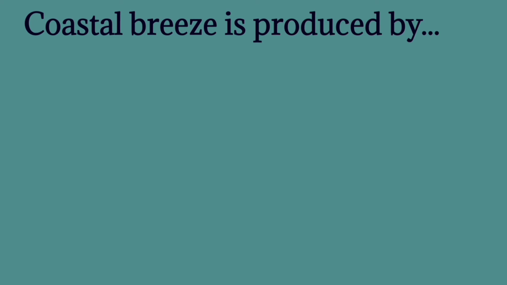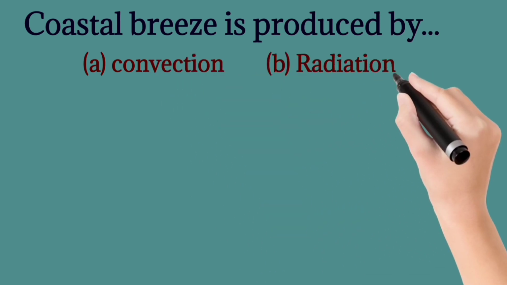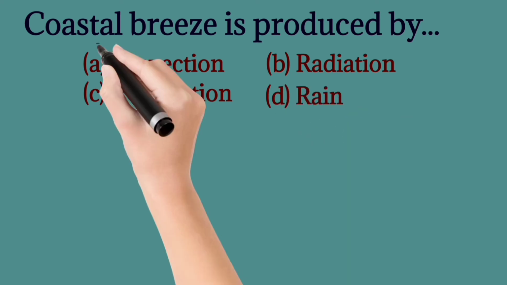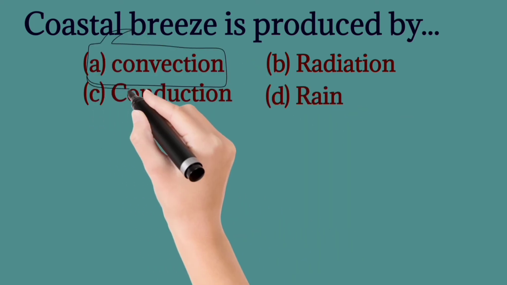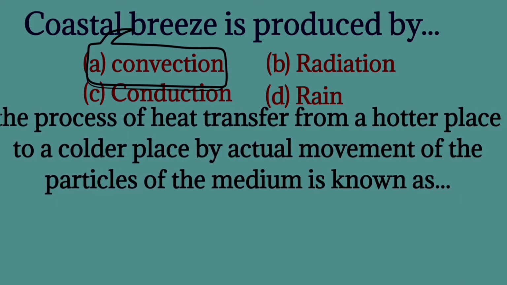कोस्टल ब्रीज इज प्रोड्यूस्ड बाय convection, radiation, conduction, rain. The correct one is convection. Coastal breeze is produced by convection.